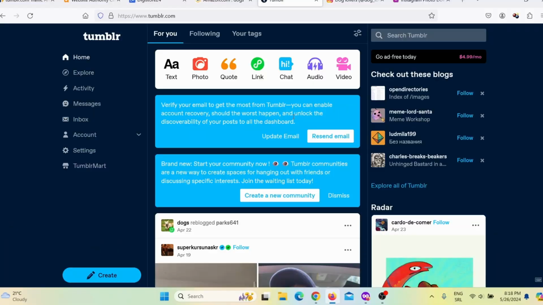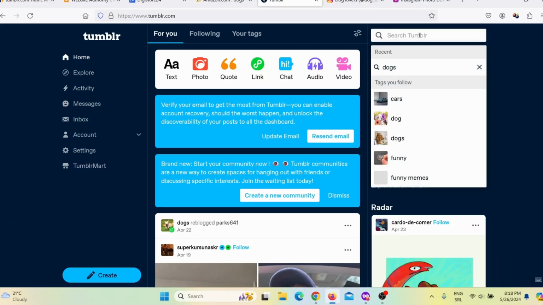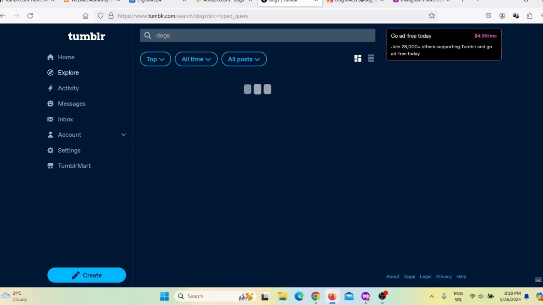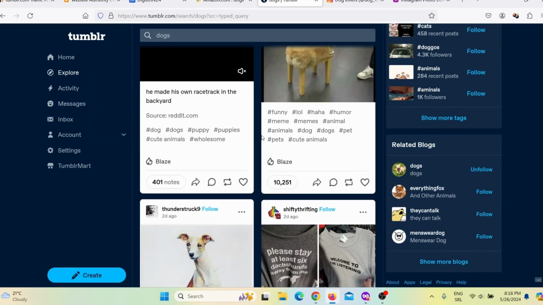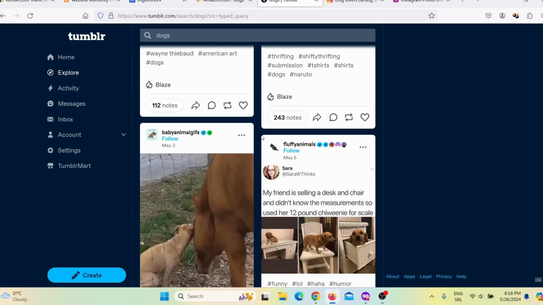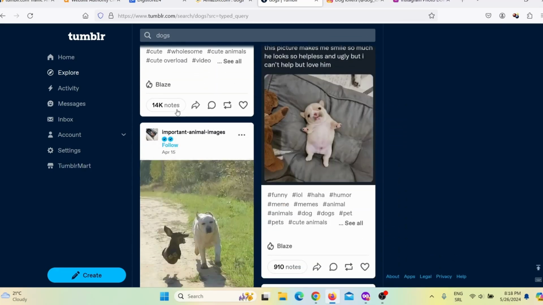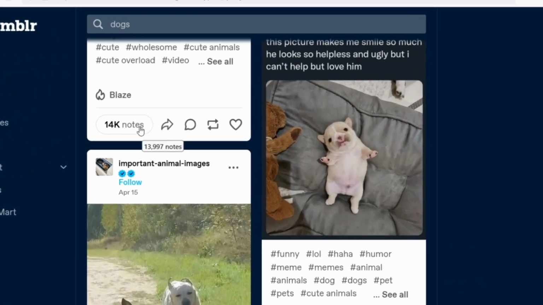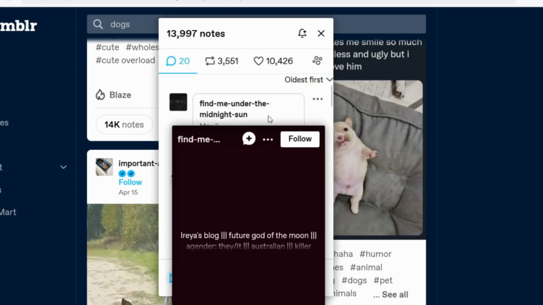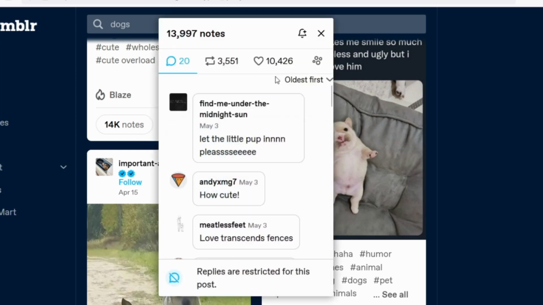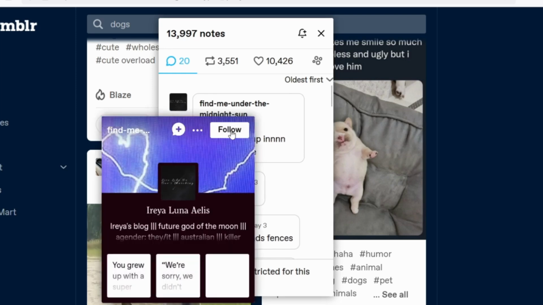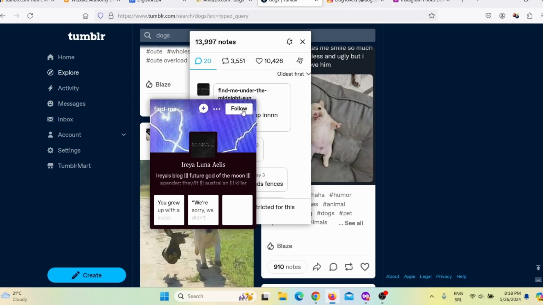But how do you actually grow followers? Now, first way to grow followers is to actually go here in search and simply search dogs in this case, okay? And press enter. And here you can see dog related posts. And here you can see, for example, notes. Now, notes are likes here on Tumblr. And when you click here, you can actually see people who noted or liked this post. And you can follow these people here, and some of those people will follow you back. So this is basically like on Instagram or Twitter. You follow people and people follow you back, okay?